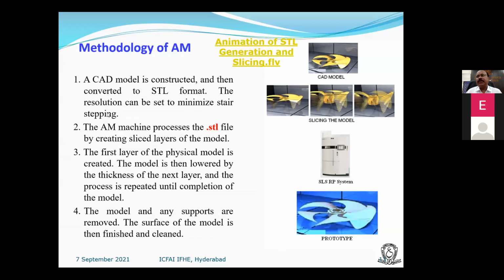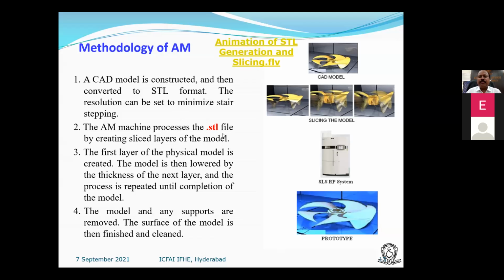That means you are not using the benefit of having maximum resolution. So you must understand what is the resolution of the software and what is the resolution of the 3D printer. Afterwards, the AM machine processes the STL file by creating a slice layer of the metal.